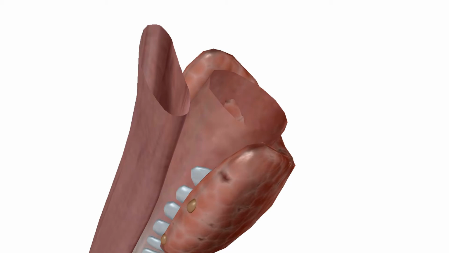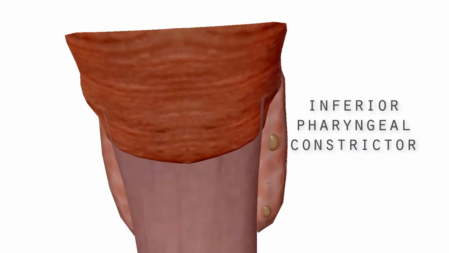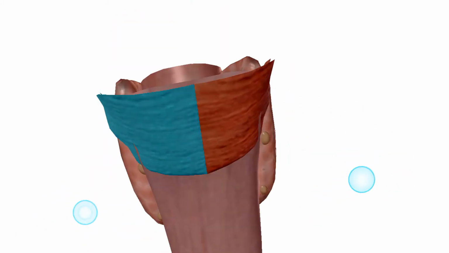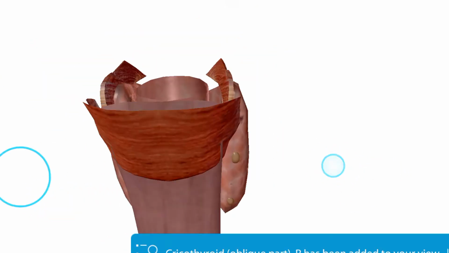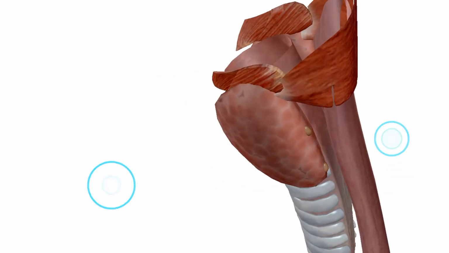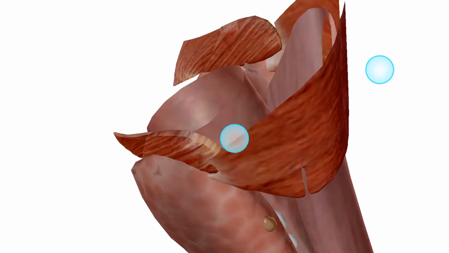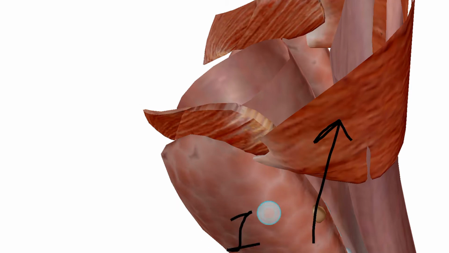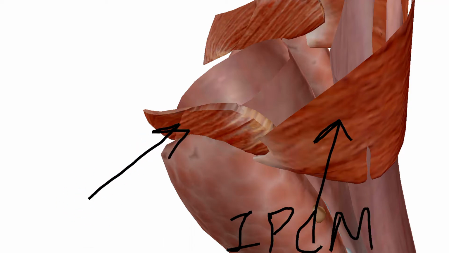The medial surface is also related to two types of muscles. I am showing you them. One muscle is the inferior pharyngeal constrictor muscle, and another muscle is the cricothyroid muscle. On the anterior side, it is the cricothyroid muscle, and this muscle is the inferior pharyngeal constrictor muscle.